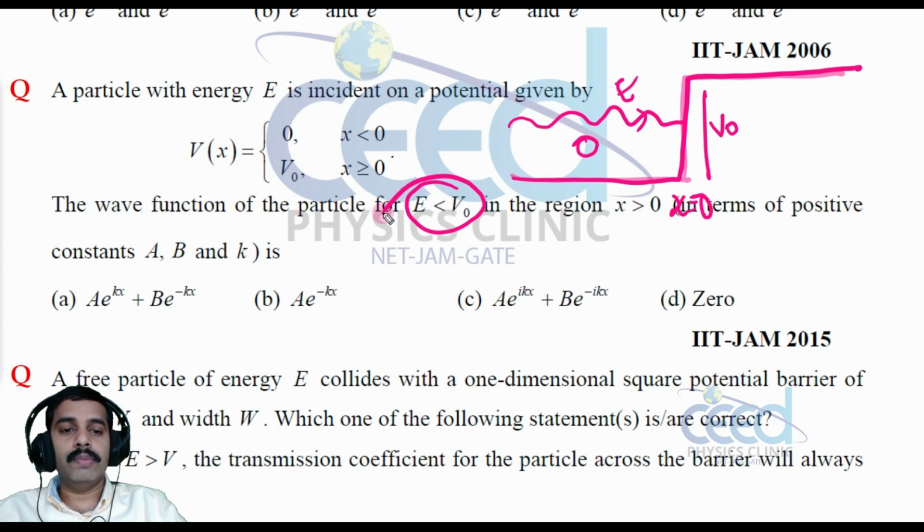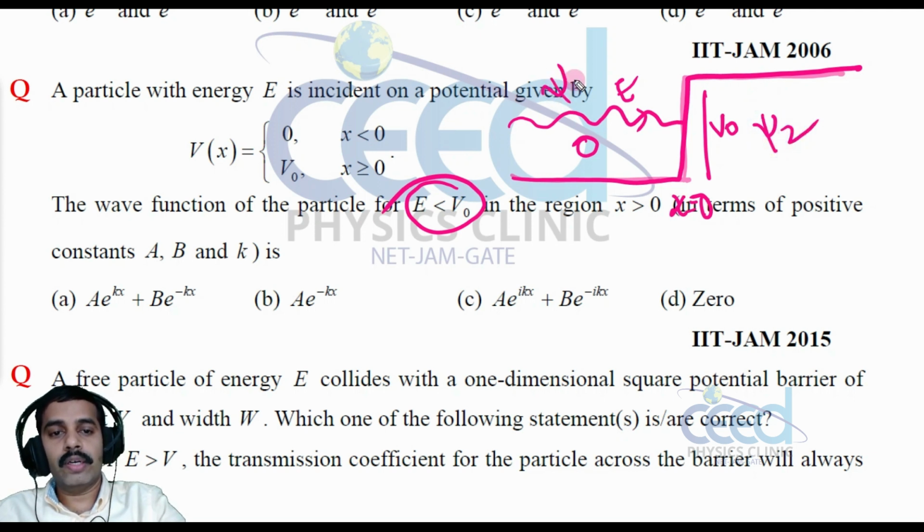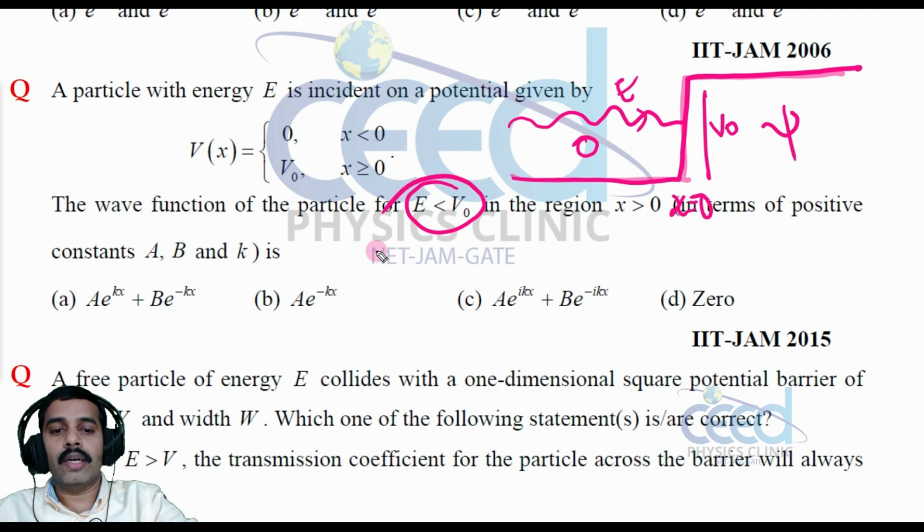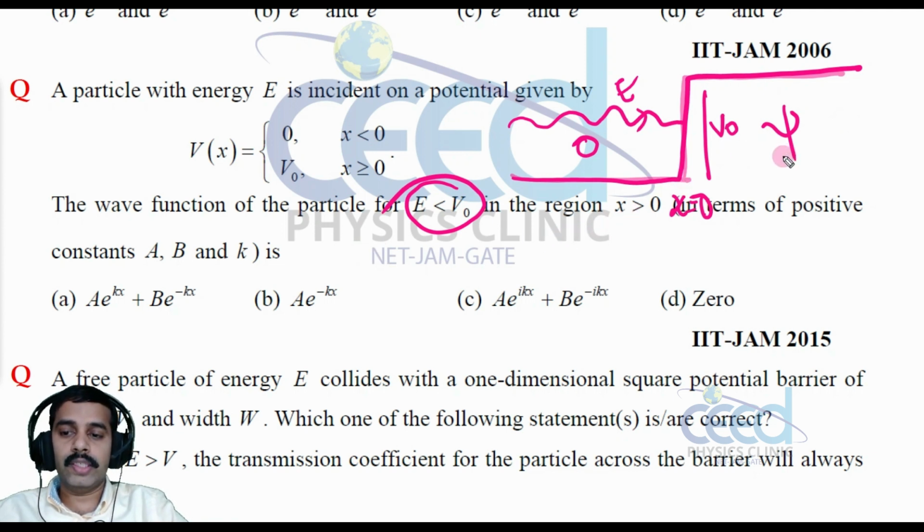So we need to solve for the wave function psi2. Here the wave function is psi1. So we may write the wave function as psi here. Then what is that wave function for x greater than 0? The wave function of the particle in the region x greater than 0, that we need to find. All right. So what is the wave function here? So we can solve again the Schrodinger wave equation for this case.